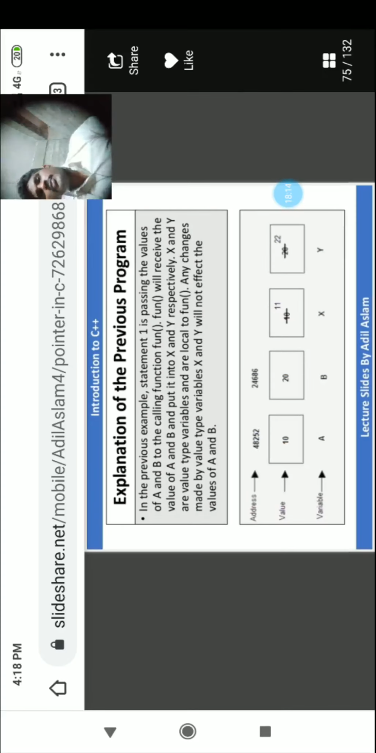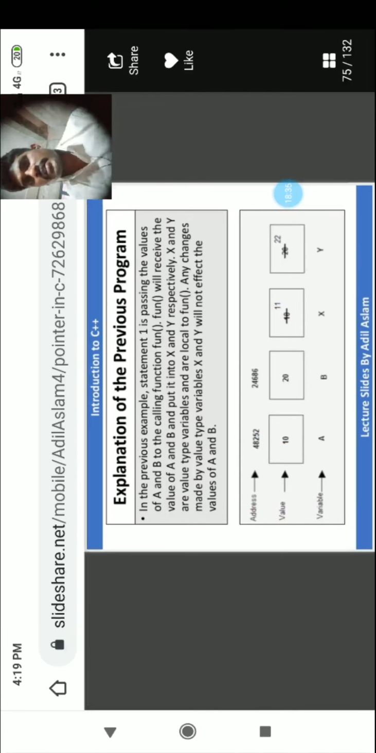First the function takes the values from above, A and B, receives them, and sends those values to X and Y. That's why here the X value and Y value were previously 10 and 20. Now what happened? They are put into X and Y respectively. X and Y are value type variables and are local to fun. Any changes made to value type variables X and Y will not affect the values of A and B.